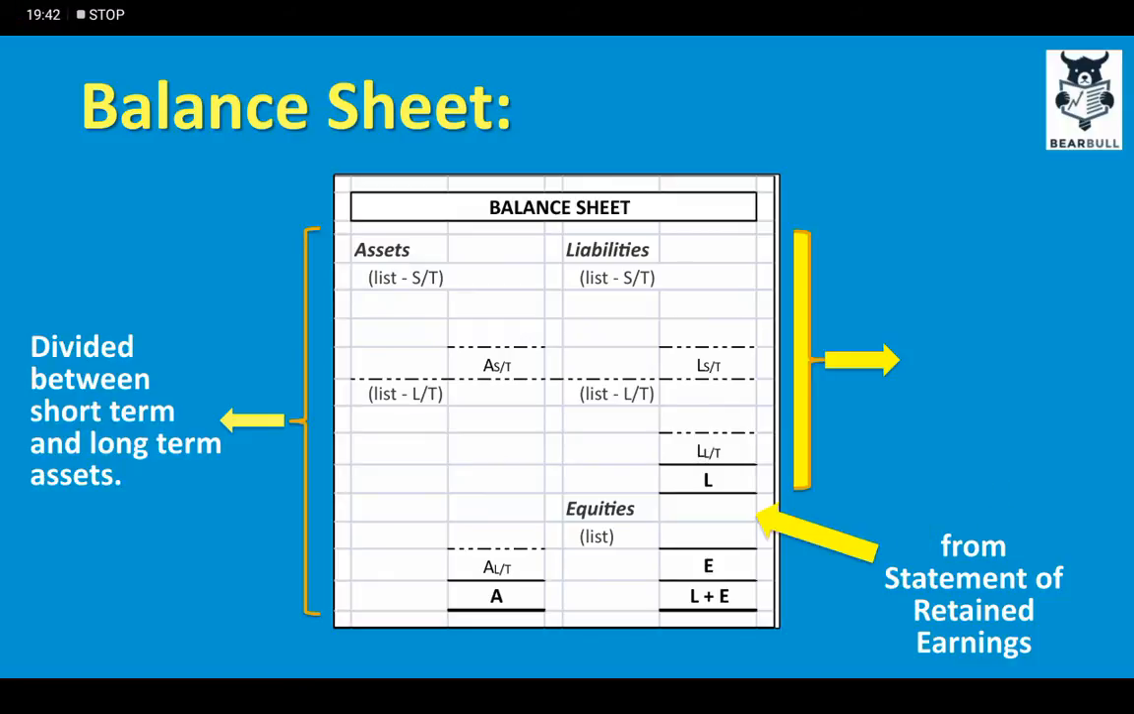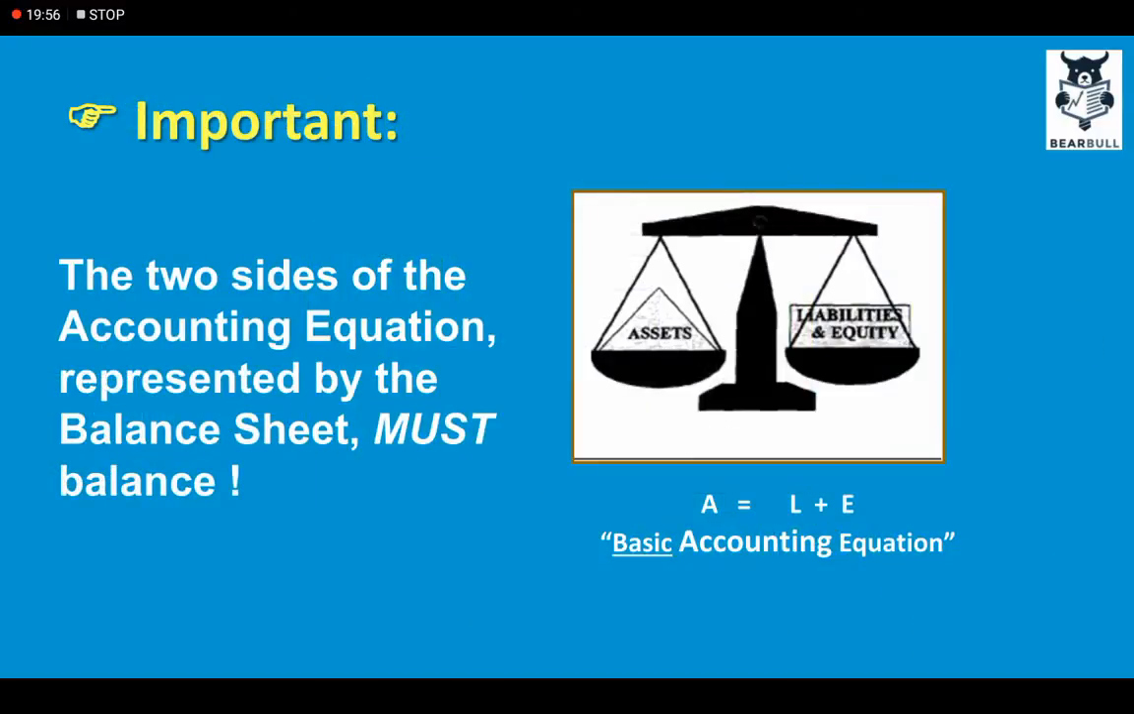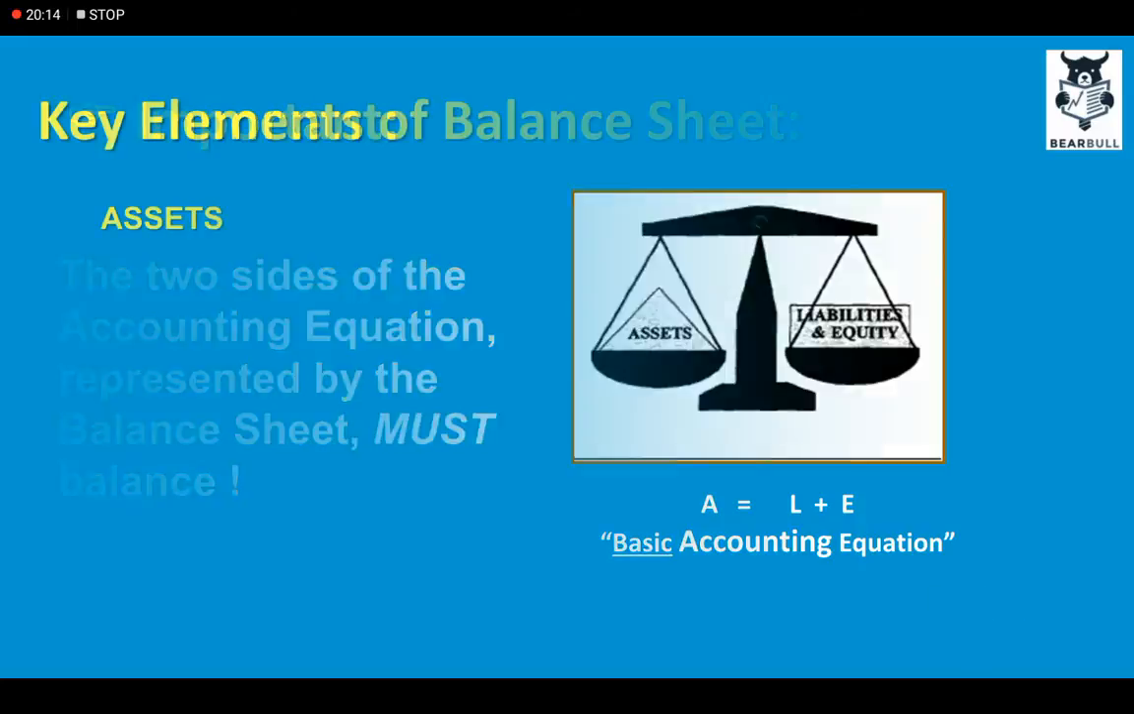So as you can see, the assets on the left hand side are divided between short term and long term assets, and the same is the case on the right side with liabilities. They are divided between long term and short term liabilities. The two sides of the accounting equation represented by the balance sheet must balance. That is, assets equal liabilities plus equity, the basic accounting equation. The rationale behind this is that assets are financed either through liabilities or through the owner's own contributions.